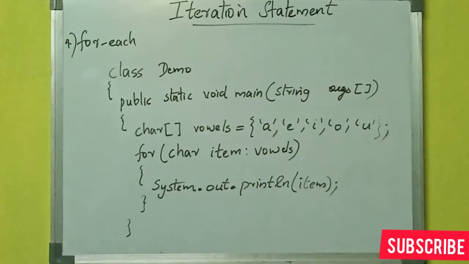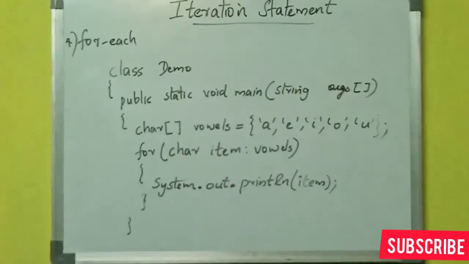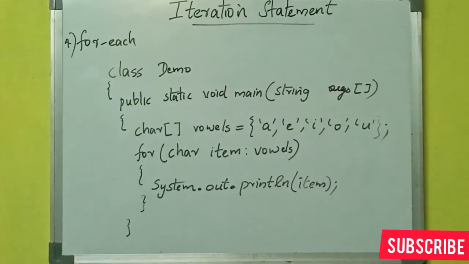Then after that, by using a for each loop, for that we first specify the keyword for. Then inside the round bracket, as I mentioned earlier, we first specify the data type. So here the data type is char, or character. Then after that the name of the variable. So I chose the variable as item. It can be a, b or any identifier. Then after specifying the variable name, a colon is used. After the colon, the array name is specified. So the array we have specified in this particular program is vowels.